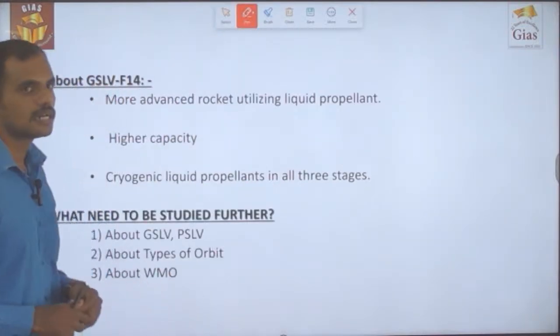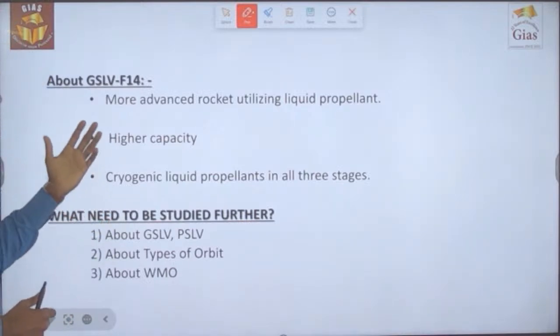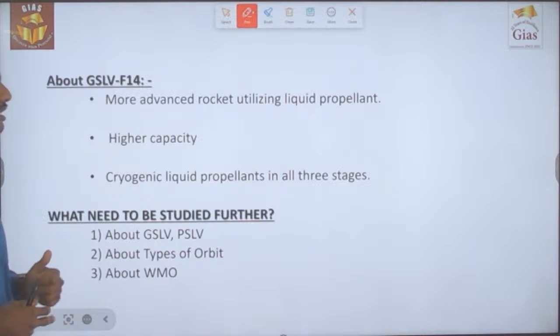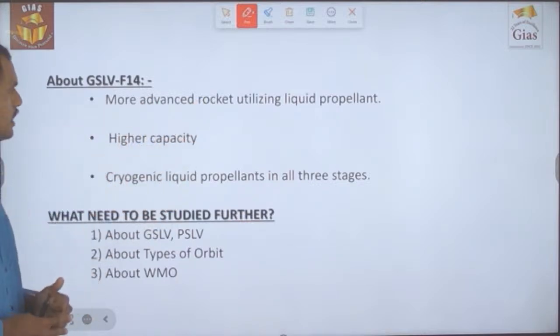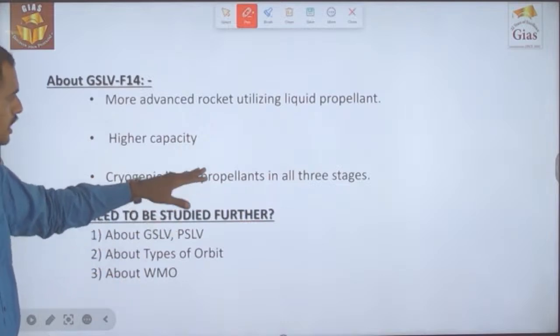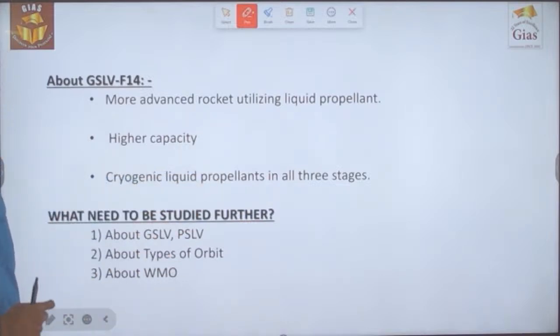The launch vehicle which is going to carry INSAT-3DS is GSLV-F14. It is a more advanced rocket utilizing liquid propellant, and it has higher capacity, and it uses cryogenic liquid propellant in the final stage. So these are the details of the launch vehicle.